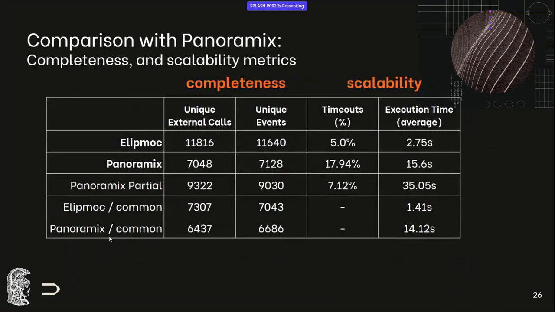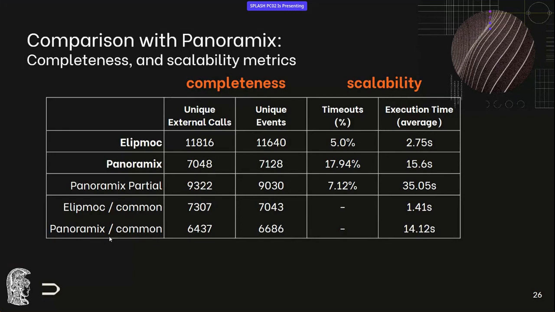Now, we don't need to look into this in huge detail, but what I need to mention is that we used two different invocations of Panoramics. The one was the default with the same timeout as we gave to Elipmoc, and we used the partial invocation of Panoramics as well, which allows it to time out for certain public functions and continue if it failed for them.